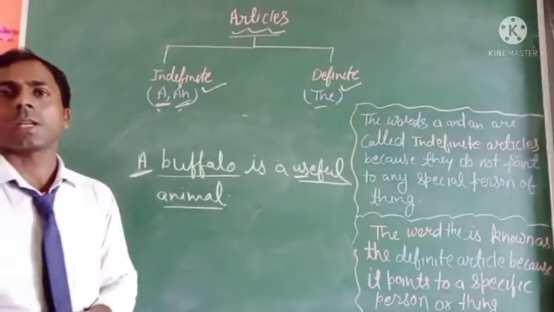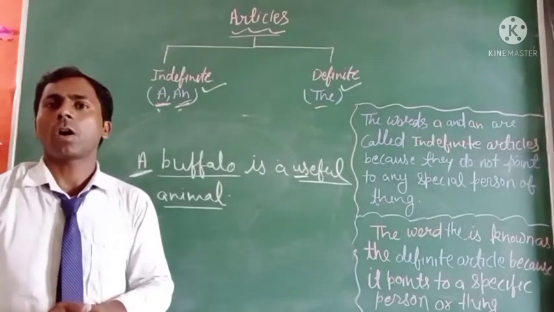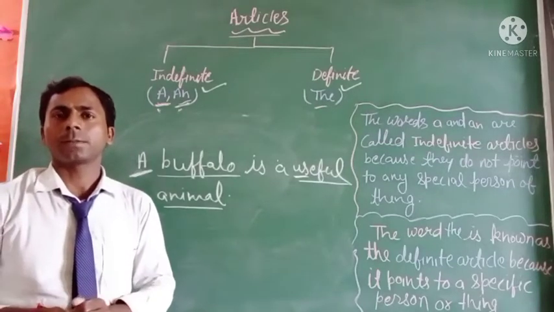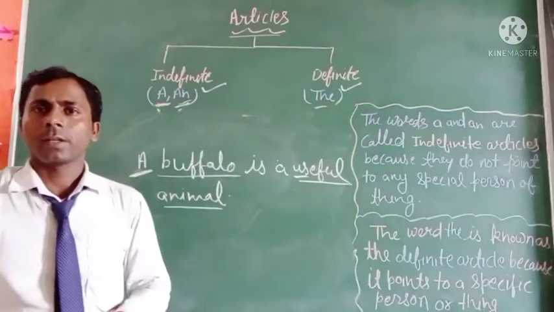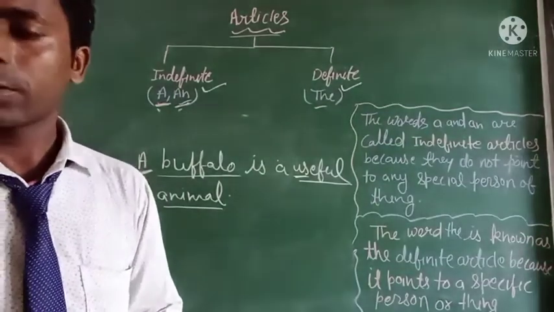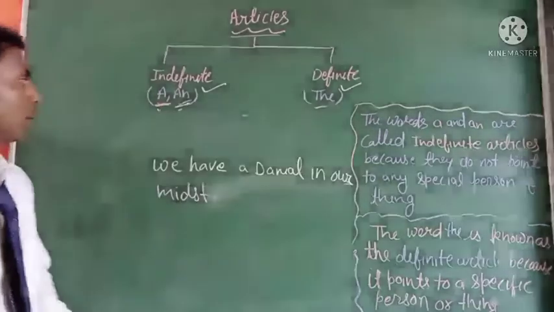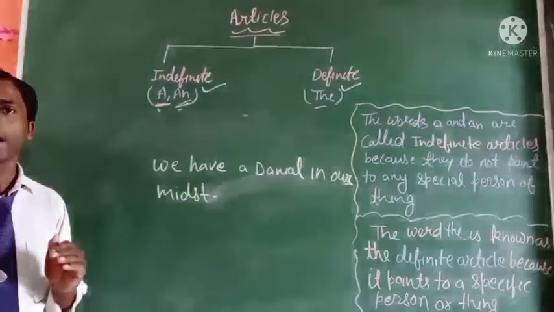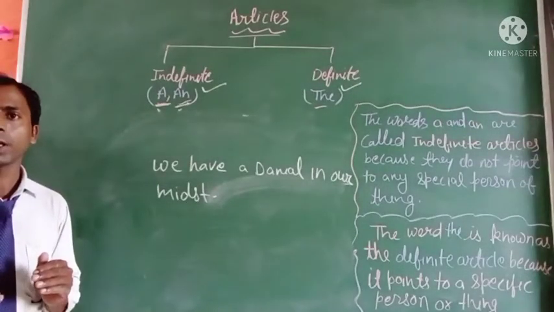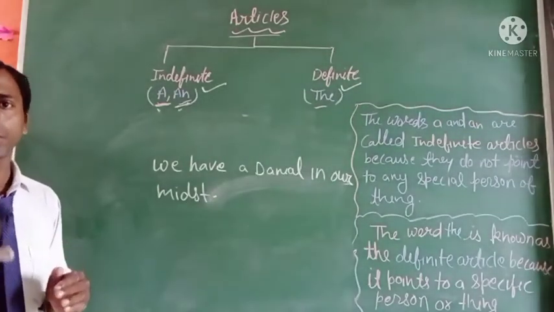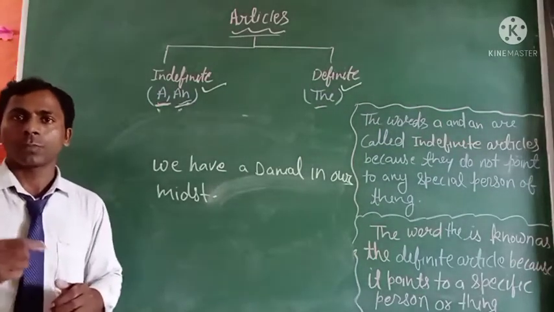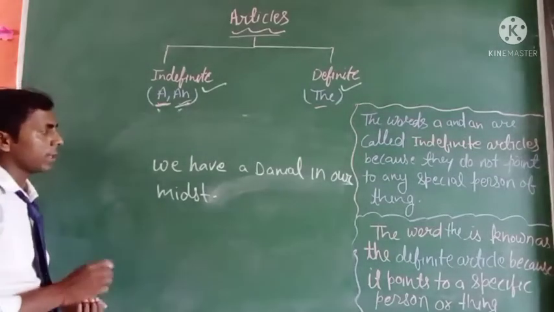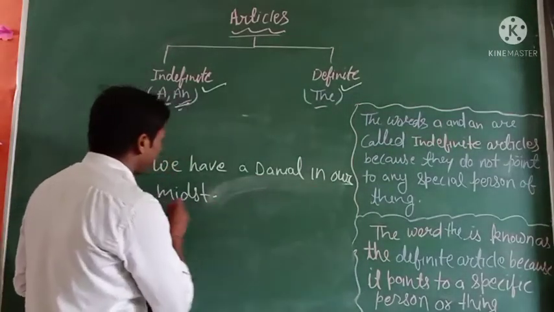And we use "a" or "an" to make a common noun of a proper noun. Okay, so when we use the articles "a" and "an" to make a common noun of a proper noun, you can see in the example: "We have a Daniel in our midst."